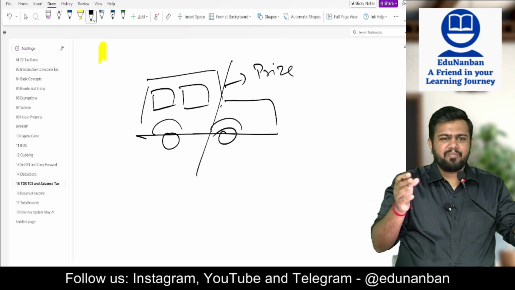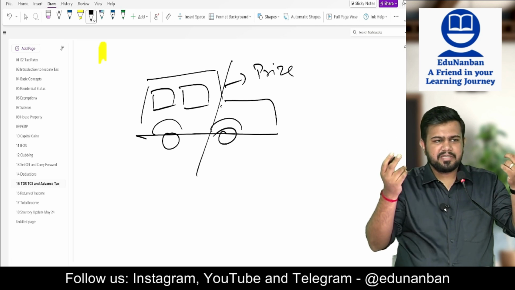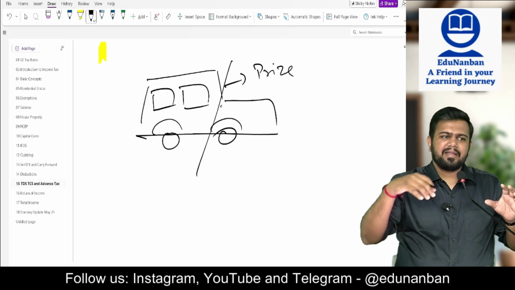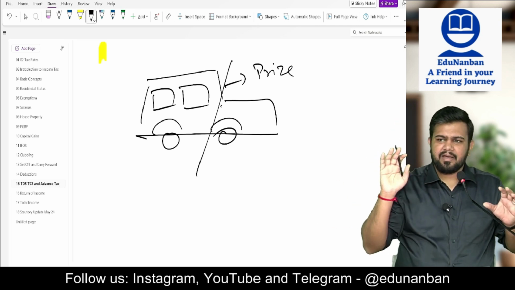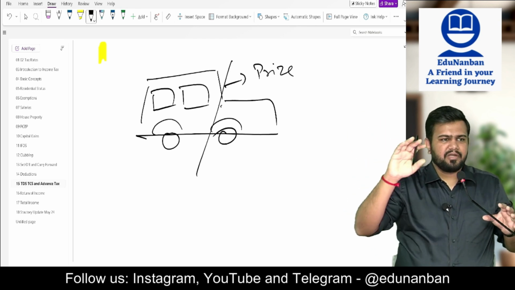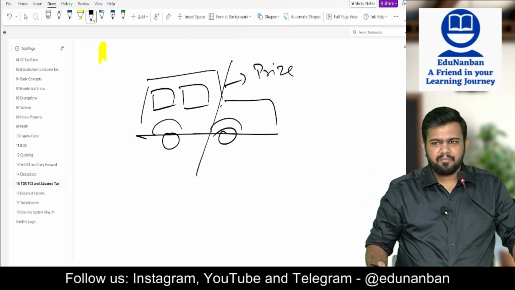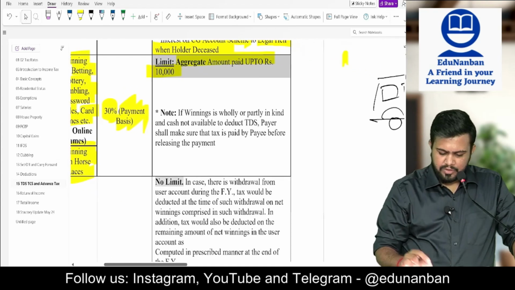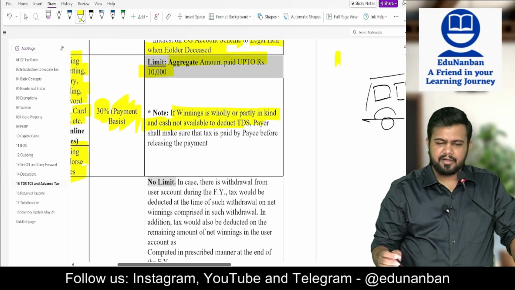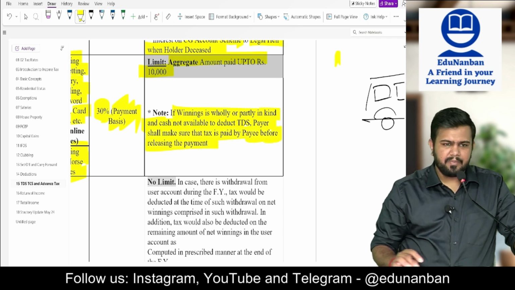So if the person gives a car as a prize money, or any prize which is in kind, not in cash, in such case the person has to deposit TDS, but cash might not be there to deposit TDS. So either collect the cash from the party and then deposit the TDS and then release the car, or else you ask the prize winner to deposit advance tax of 30% to the government, and then they will show that advance tax is paid, then you release the prize. So if winnings is wholly or partly in kind and cash is not available to deduct TDS, the payer shall make sure that the tax is paid by the payee before releasing the payment. Okay.